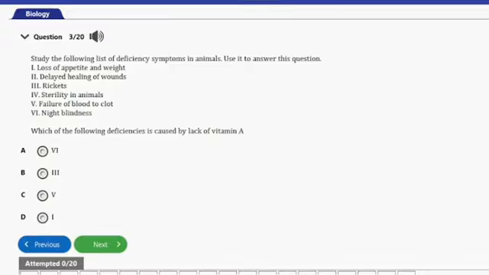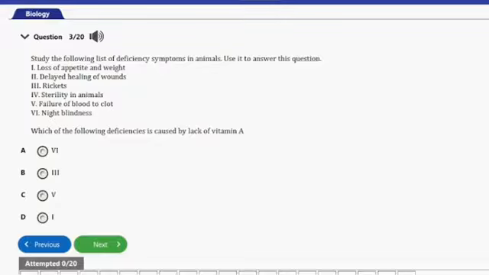So the question here says, which of the following deficiency is caused by lack of vitamin A? We have A, VI, B, III, C, V, and D, I. So guys, lack of vitamin A will result in night blindness, and that's option A here. So guys, option A is the answer to this question, that's VI.